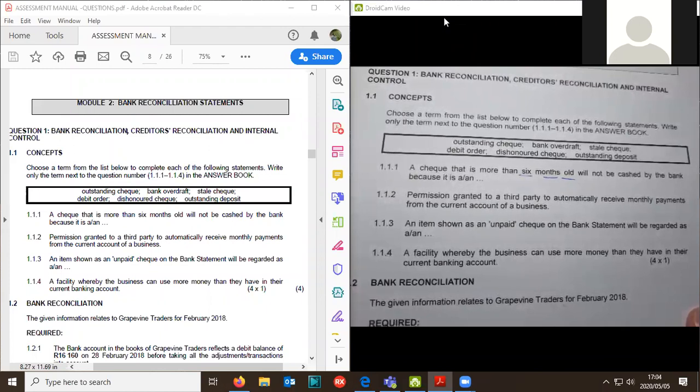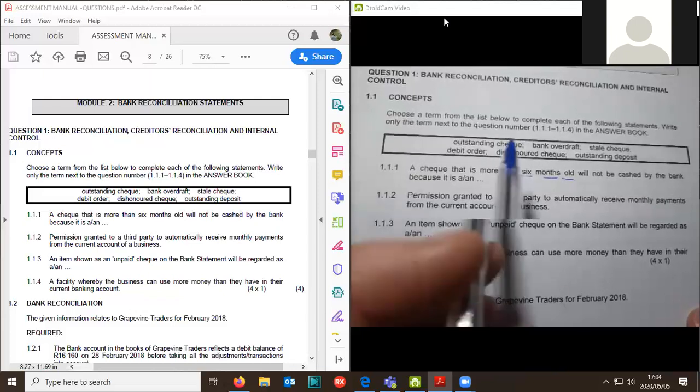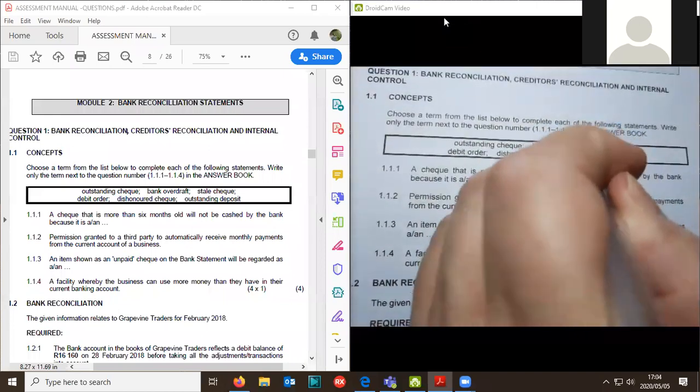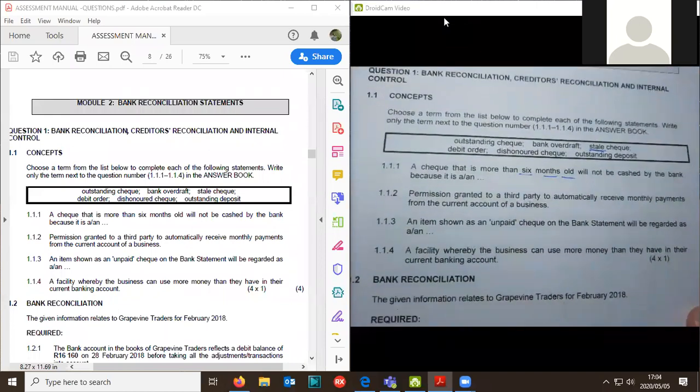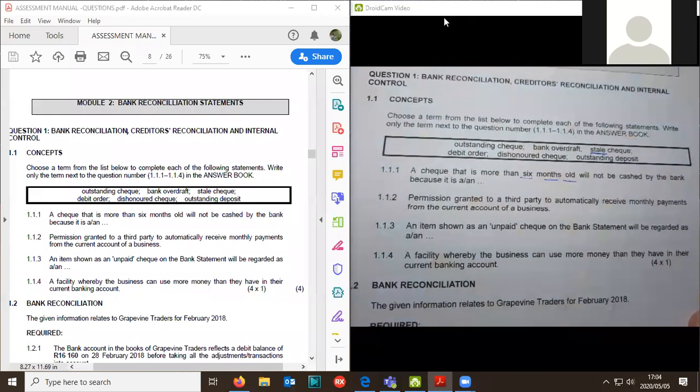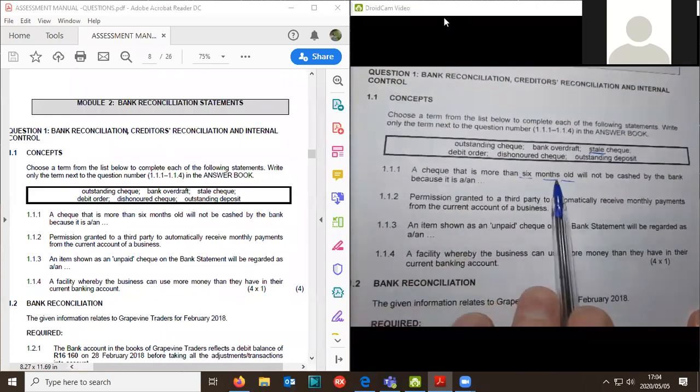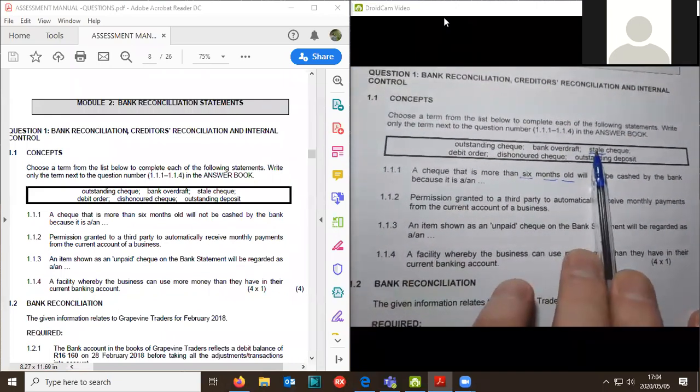Yeah, stale check. Yes. I think we've switched off the chats, you can only chat privately. Yeah, that would be the stale check because it says stale. Right, so 6 months old. Yeah, that's stale. Anything that's older than 6 months is very stale.